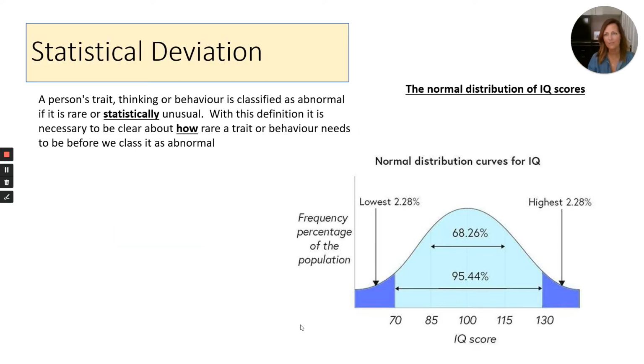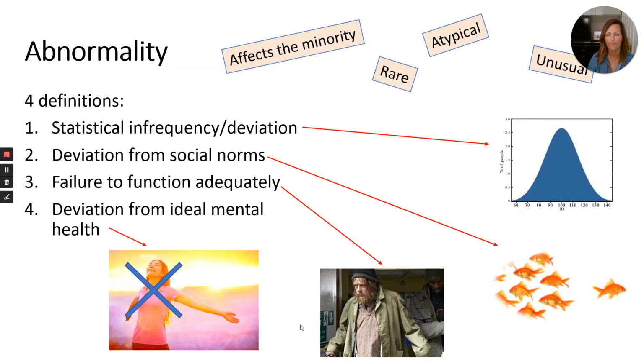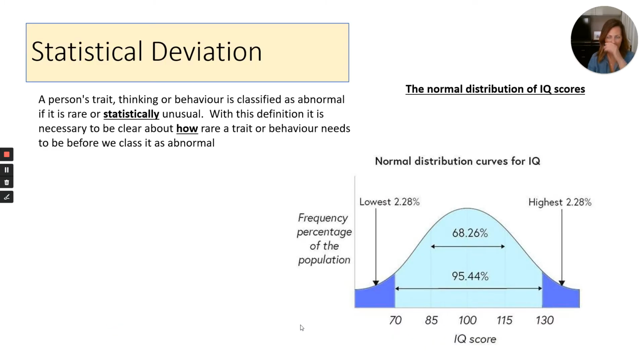Okay, so statistical deviation, it can be called statistical infrequency. Statistical deviation is what I'll call it in this video. So a statistical deviation is when a person's trait, thinking, or behaviour is classified as abnormal if it's rare or statistically unusual. So we have to be really clear about how rare a trait or behaviour needs to be before we class it as abnormal.